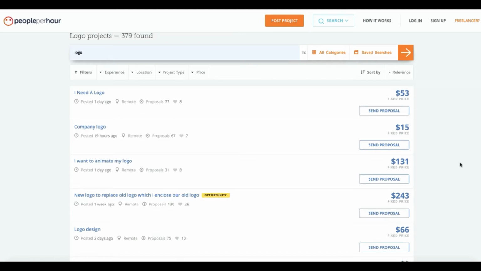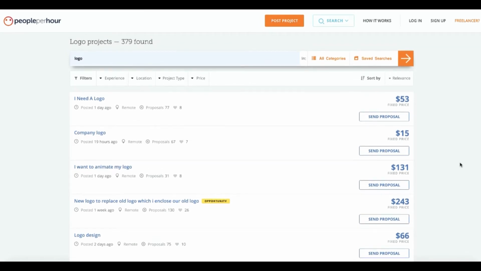So I want to show you guys how you can get these logo designs professionally done by some professional freelancers for a much cheaper price. There are two options, as I said, guys. You can create it by yourself or you can pay someone much cheaper to do this job for you and you can keep the profit. So right here you can see, let's say, $53 for a logo design.